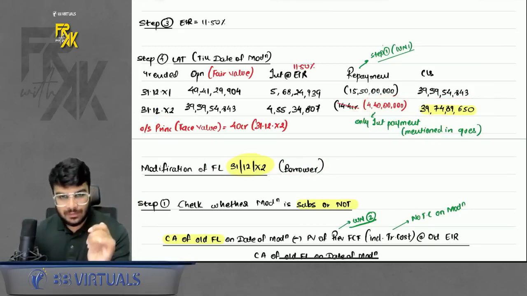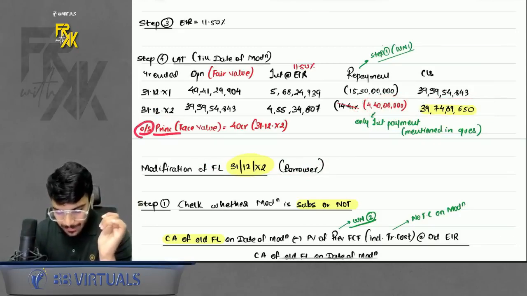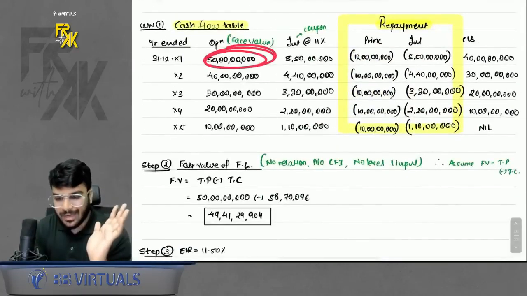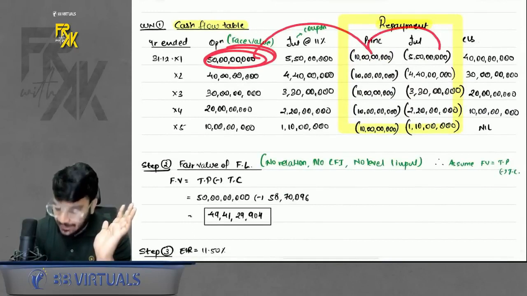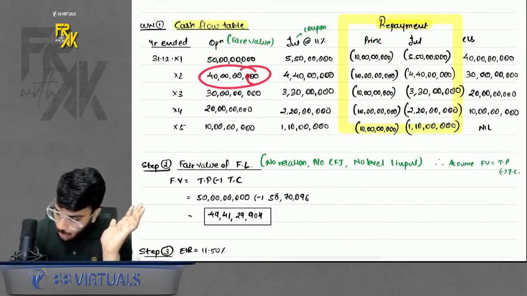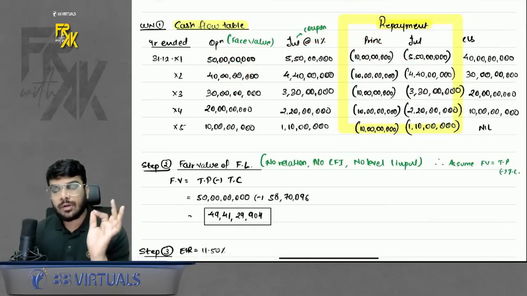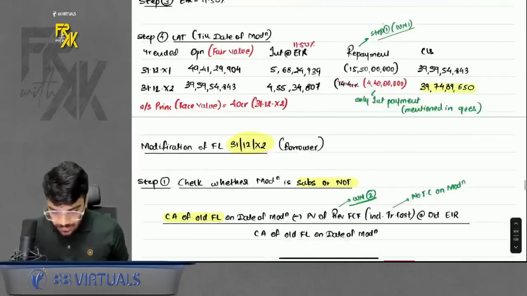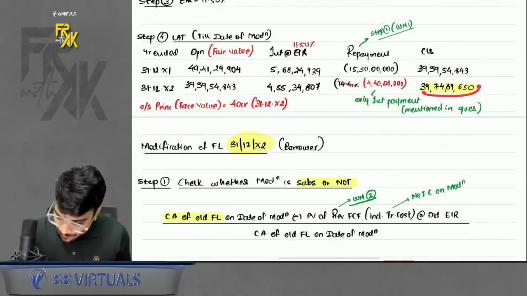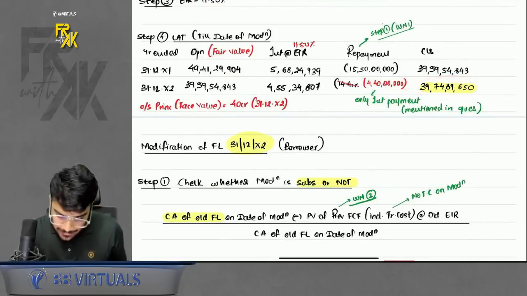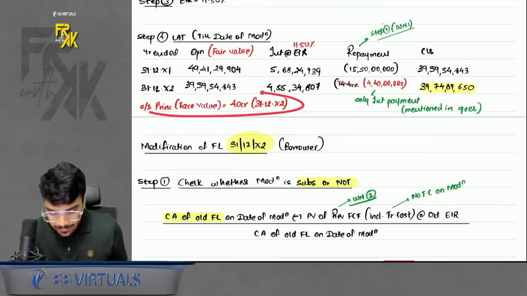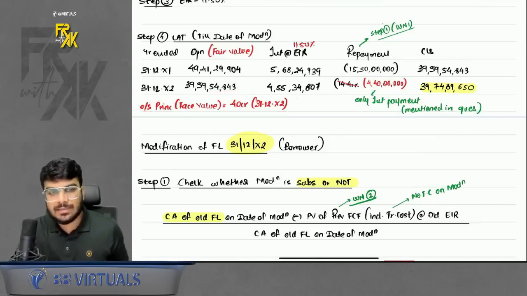Also, I made you write one thing, that what is the outstanding principal's face value. For example, your loan amount was 50 lakhs. You paid the first principal, you paid the first interest. In the second year, you only paid the interest. What is your outstanding principal amount's face value at the end of year 2? It is 40 CR. So this is the fair value of the loan outstanding, and this is nothing but the face value of the loan outstanding. Why am I writing this? It will be useful for you. Is this clear to everyone?